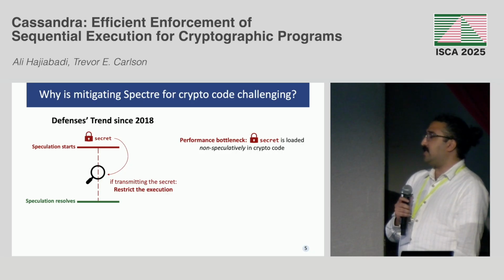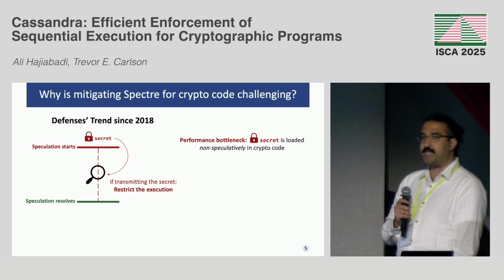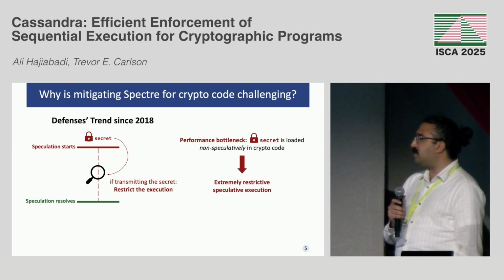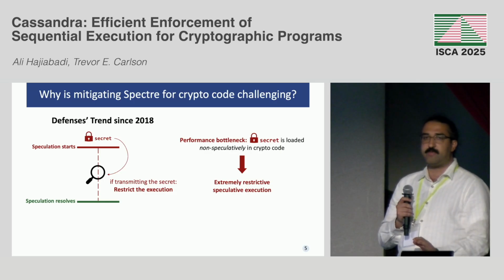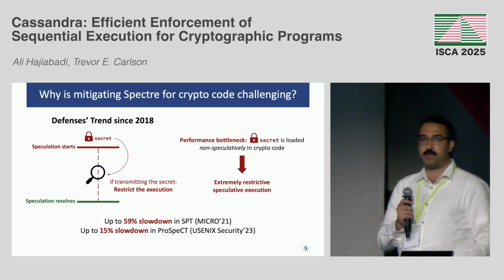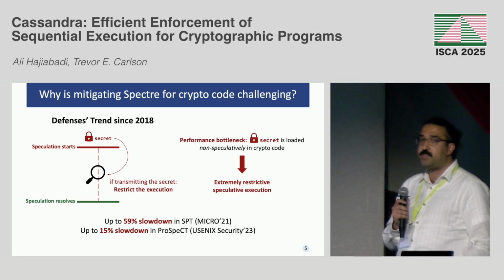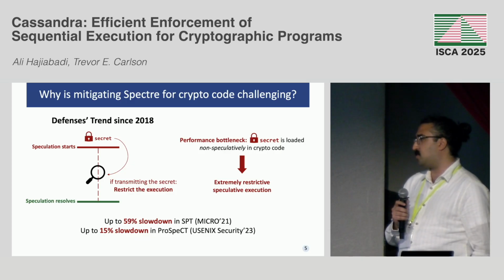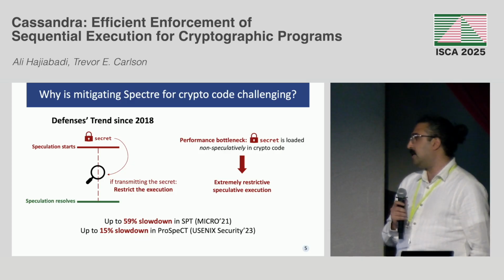However, these crypto programs are really hard to mitigate because they directly load the secret non-speculatively, and this can result in extremely restrictive execution. For example, SPT is one of the prior works that can show up to 59% slowdown, and Prospect, which is also state of the art, can show up to 15% slowdown.